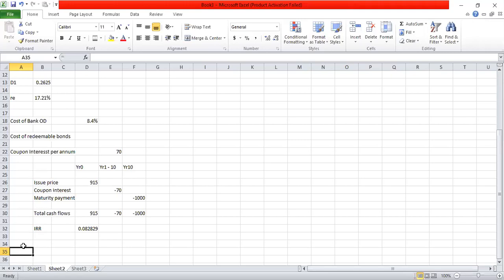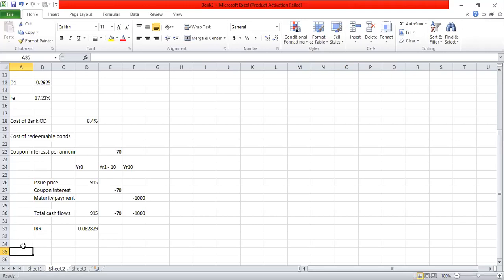So in front of 1 in the financial calculator, you enter the year 0 cash flow, which is 915. And from year 2 to year 11 in the financial calculator, you have to enter the cash flows from year 1 to year 10 in the normal cash flow, which means our normal cash flows from year 1 to year 10, you have to enter as year 2 to year 11 in the financial calculator.